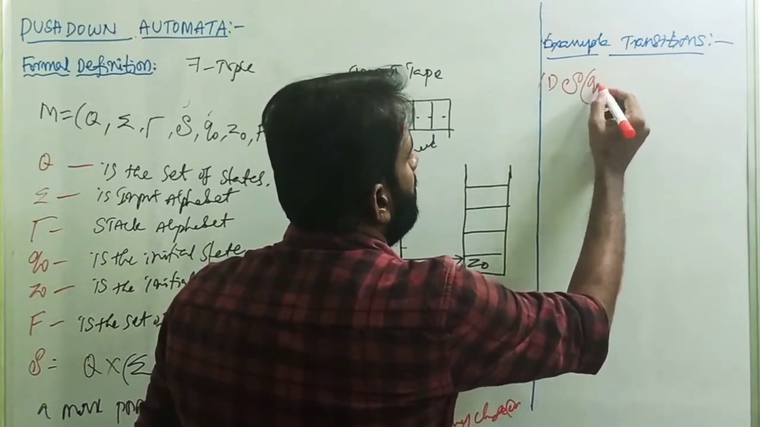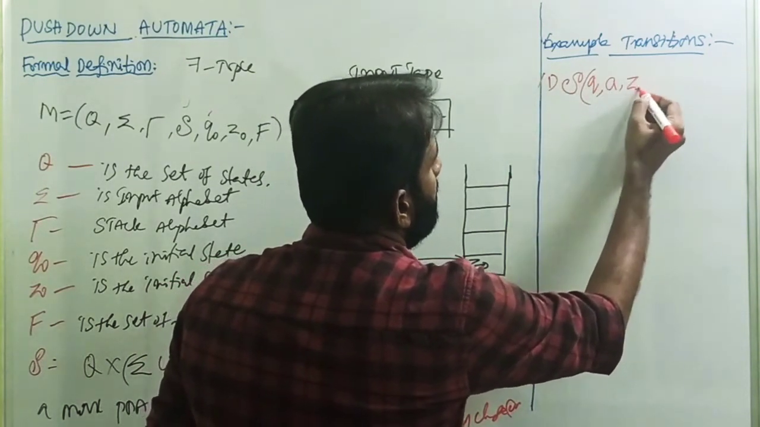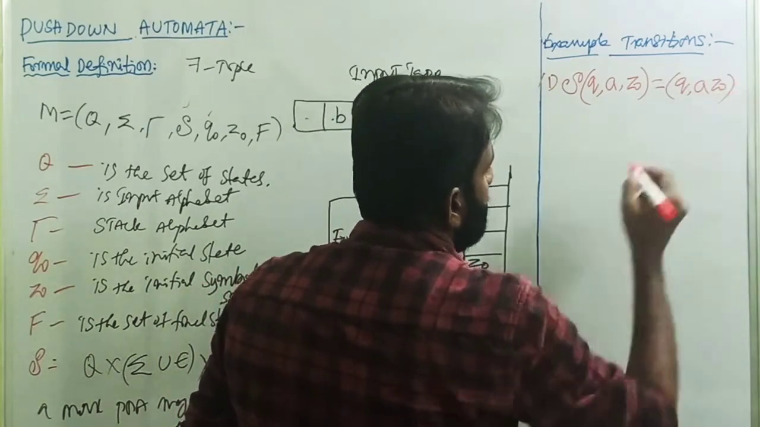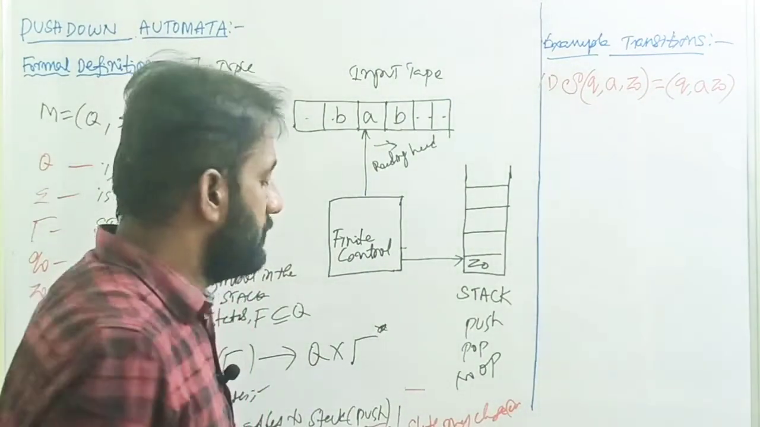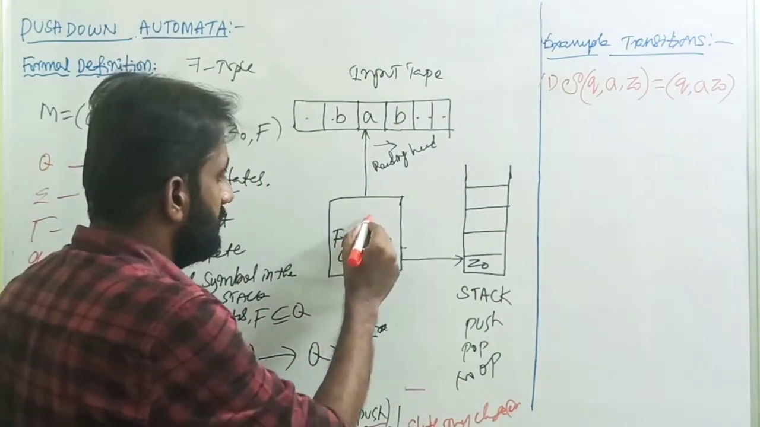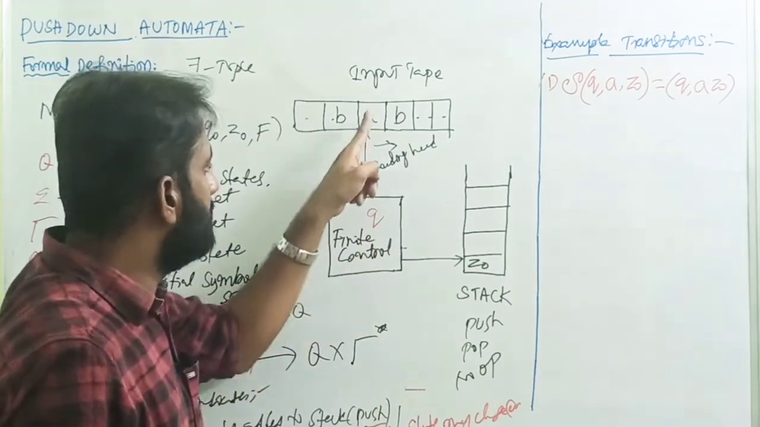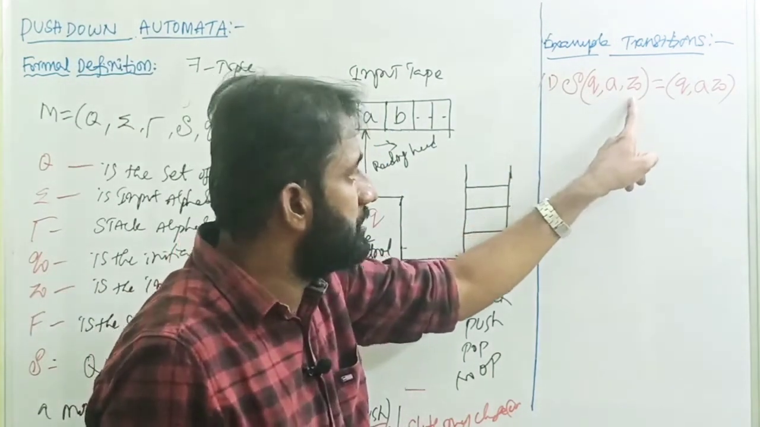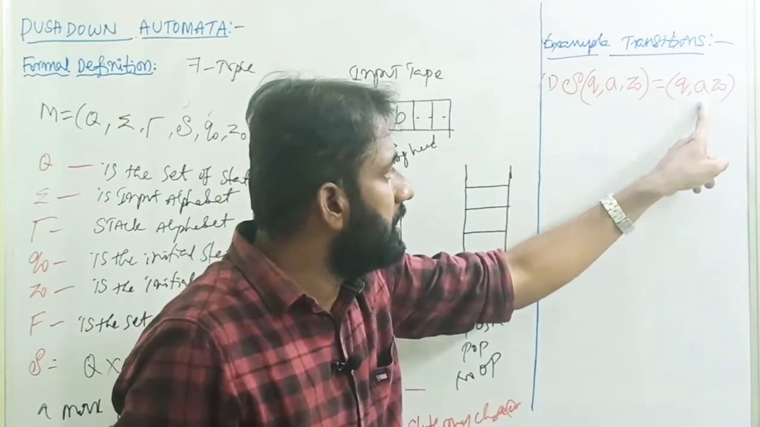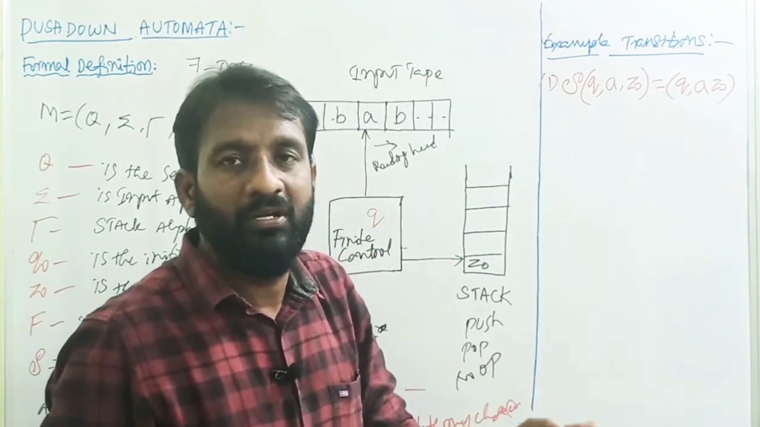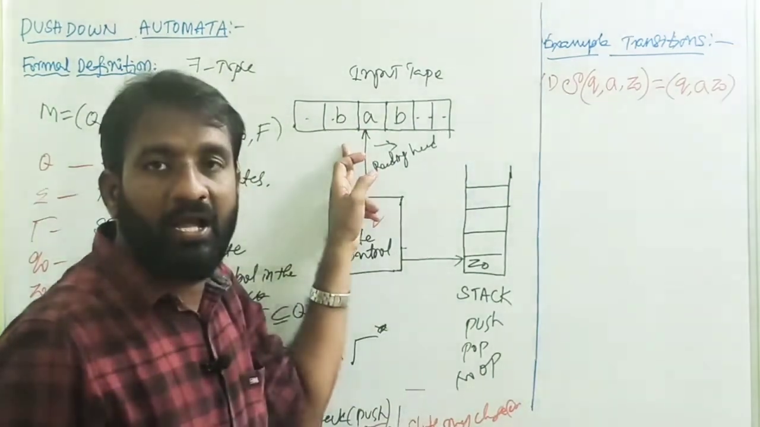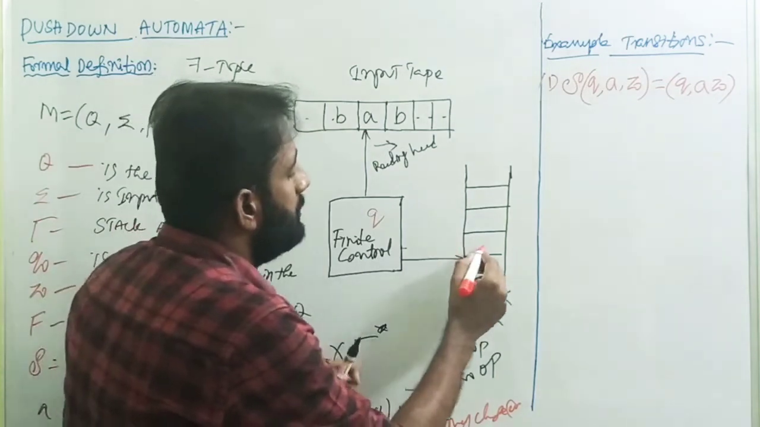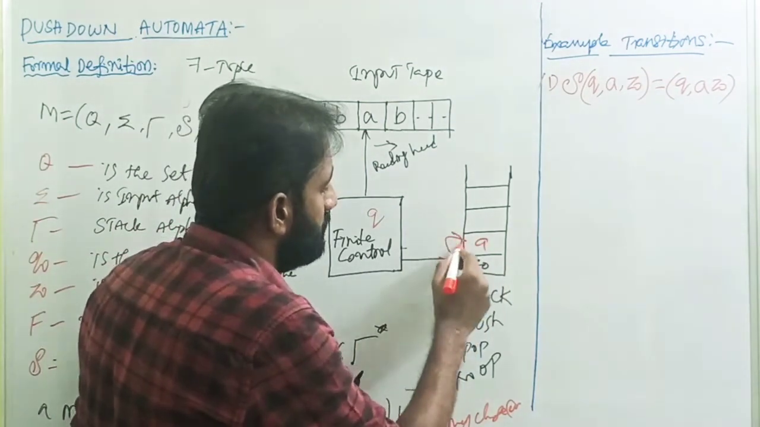Transition of (q, a, z0) equals (q, a z0). What is the meaning of this? Let's assume the present state is q, the input symbol is a, and the top of the stack is z0. That is represented as (q, a, z0), and it equals (q, a z0). By reading input symbol a, I am pushing symbol a onto the stack, meaning that now a is pushed onto the stack and this is what is produced.